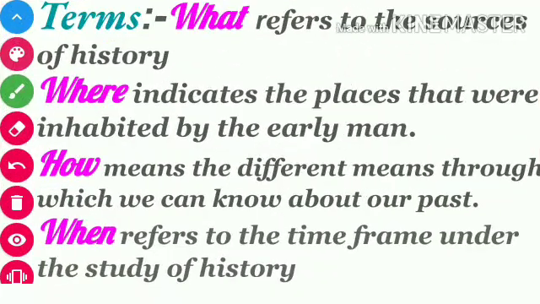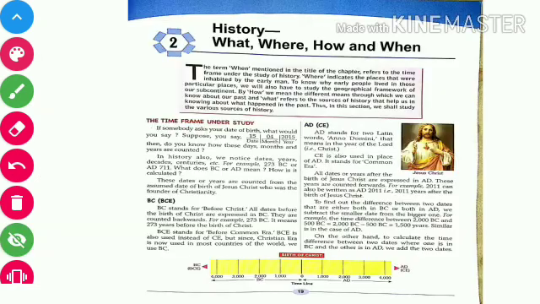Chapter 2. History: what, where, how and when. The term when, mentioned in the title of the chapter, refers to the time frame under the study of history. Where indicates the places that were inhabited by early man.